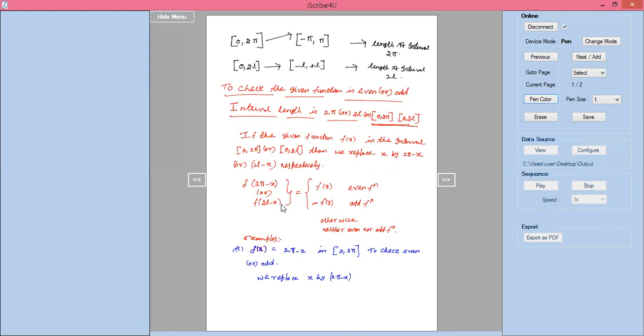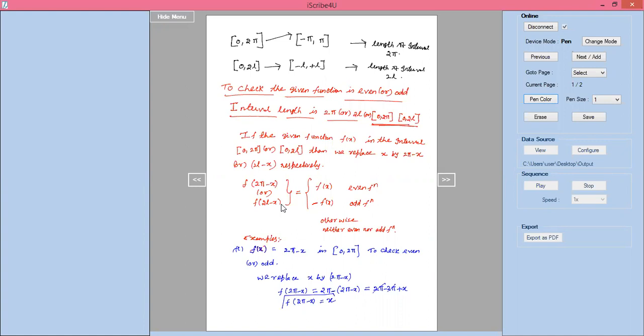Now f of 2 pi minus x equals, in the place of x, I am replacing 2 pi minus x: 2 pi minus of 2 pi minus x, which is 2 pi minus 2 pi plus x. The 2 pi and minus 2 pi cancel, and it equals x.